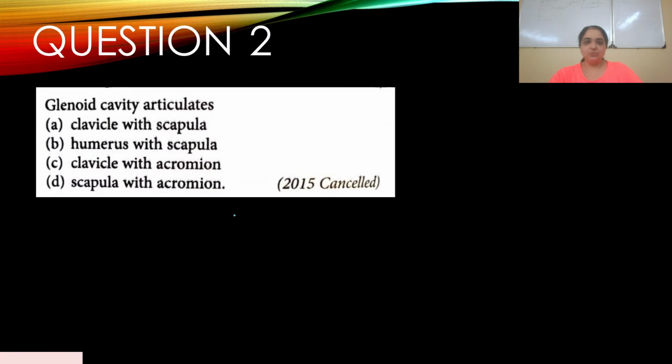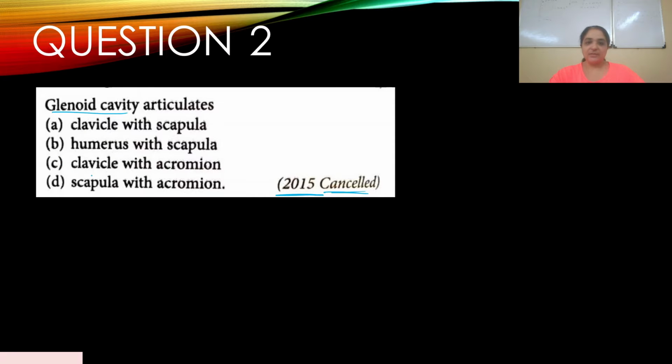Question number 2. Glenoid cavity articulates. This appeared in 2015. It was a cancelled exam, I guess. I've already discussed this in part 1, so you should be familiar with what the glenoid cavity is. Let's go through our options. A. Clavicle with scapula. B. Humerus with scapula.